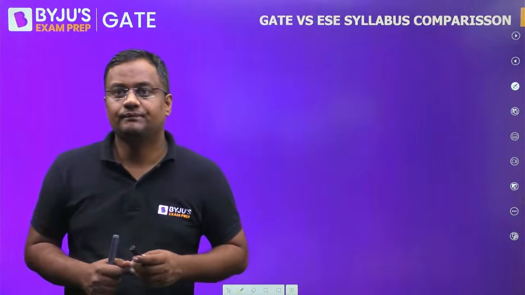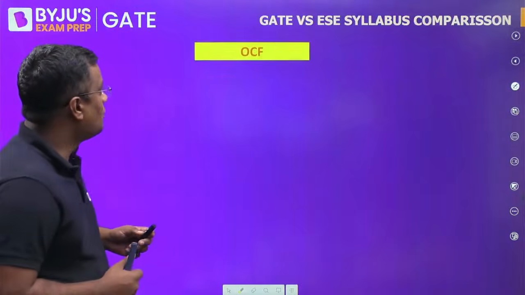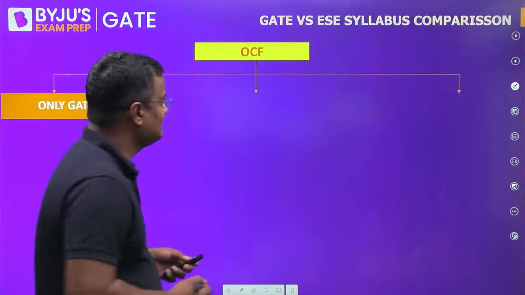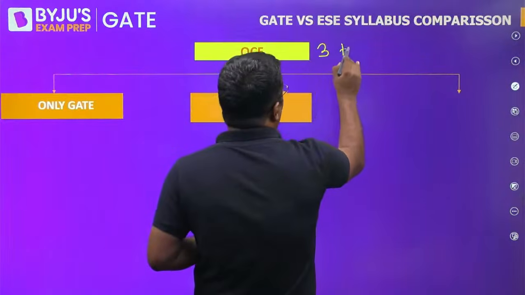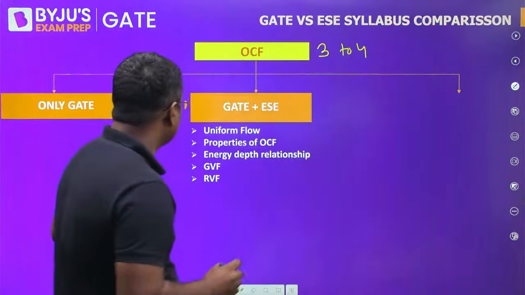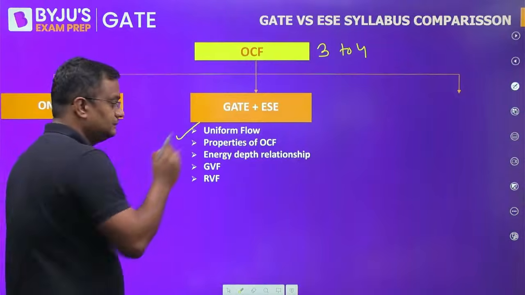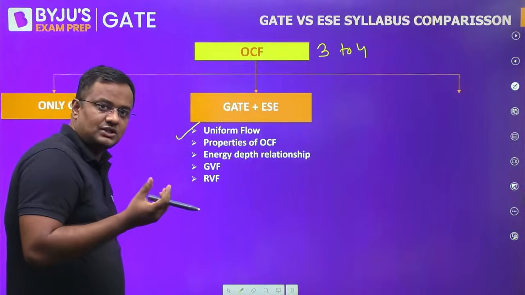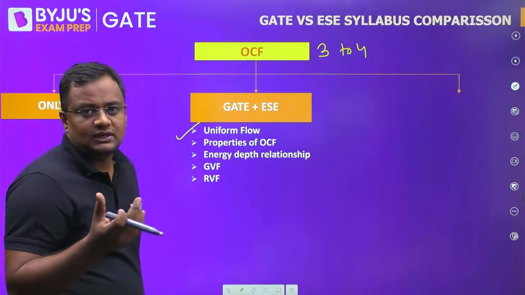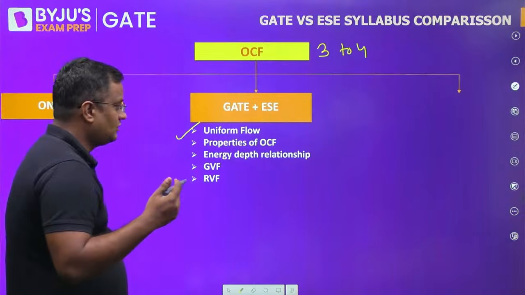Now, moving to the next. Guys, open channel flow, 3 to 4 marks in the GATE examination. And here the topics which are in GATE and ESE both: uniform flow, most economical section of trapezium, most economical section of triangle, rectangle and all.